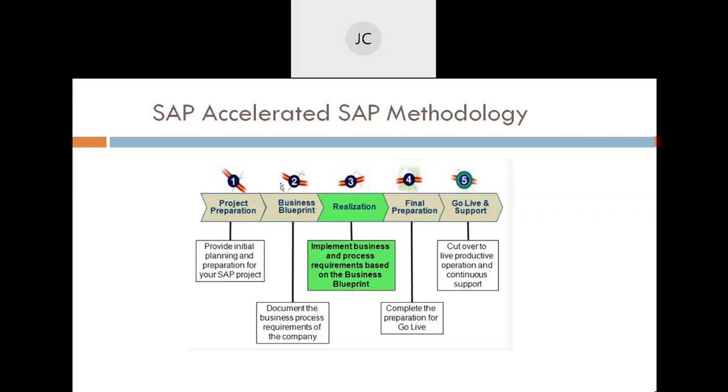What are cutover activities? This is very important. They can ask this in your interview. Cutover activities are about where we move all our data to production. Our master data should be created over there, because before moving all the configuration to the production system, we should have our master data.